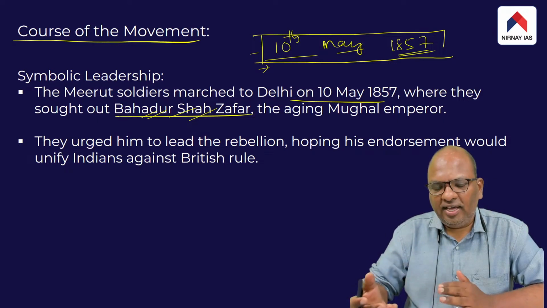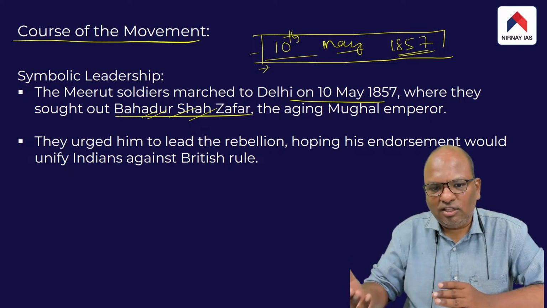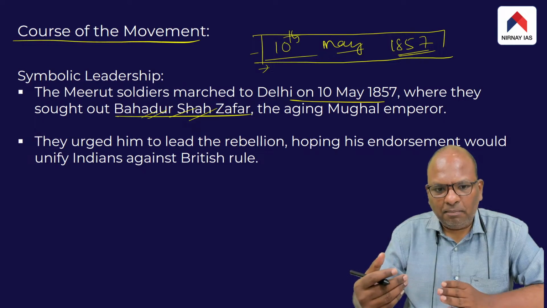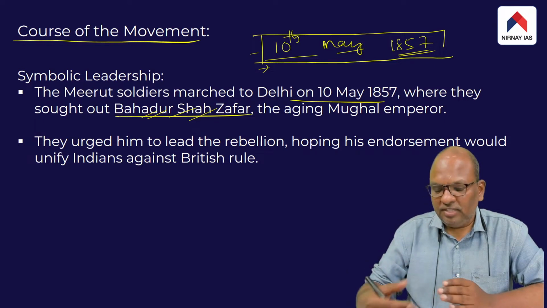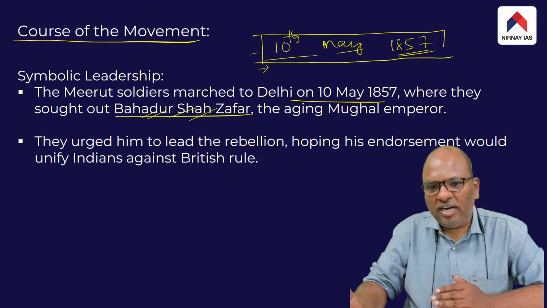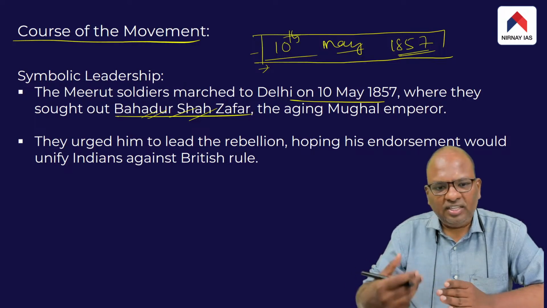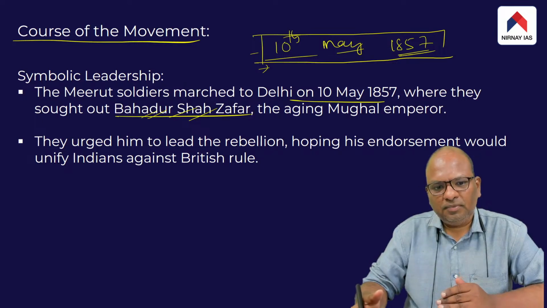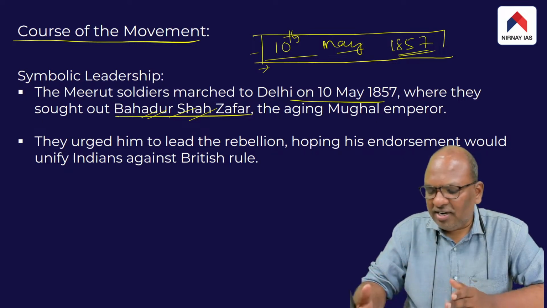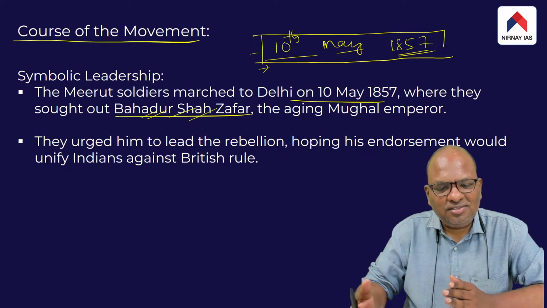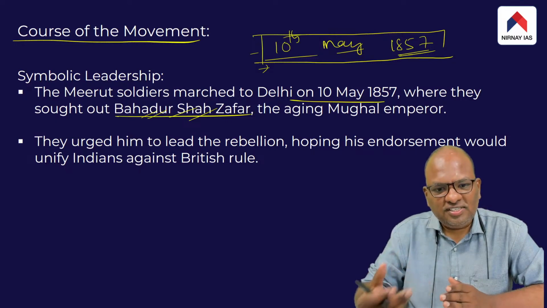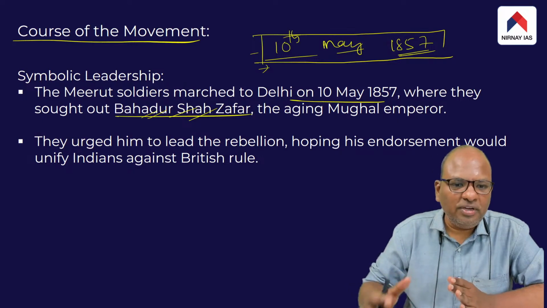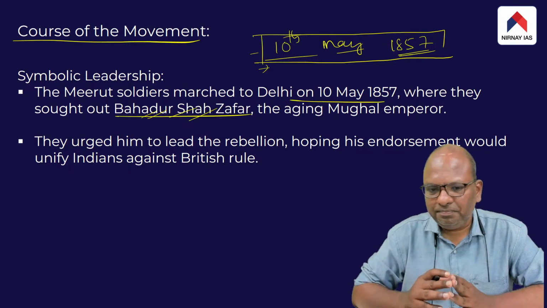And the following day, on 11th of May 1857, they met Bahadur Shah Zafar. They marched to Delhi, all the way from Meerut. They requested Bahadur Shah Zafar to accept the leadership of the revolt. But initially, Bahadur Shah was reluctant. But upon the insistence of these Indian soldiers, Bahadur Shah agreed to become the leader of the revolt.